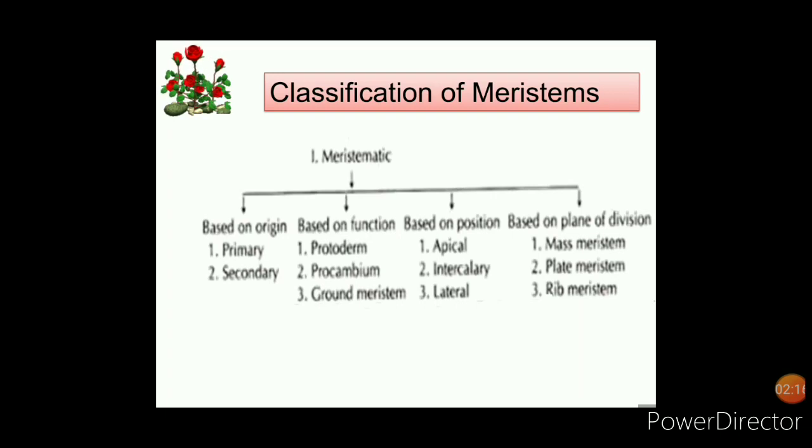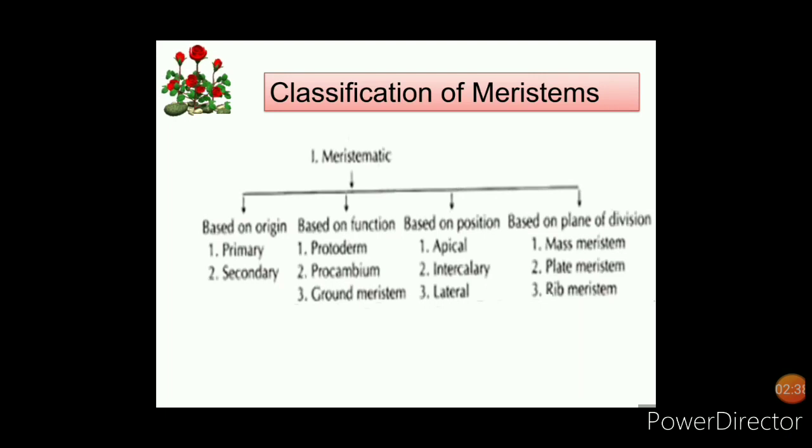Different workers suggest various systems of classification considering different characters. Meristems, based on origin, are divisible into primary meristem and secondary meristem. On the basis of function, they are protoderm, procambium and ground meristem.